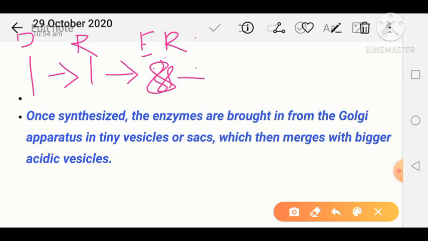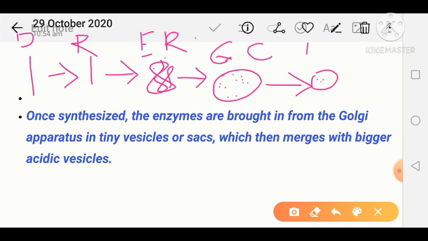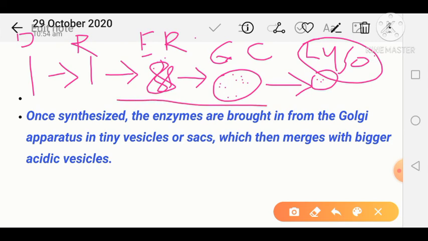Then the lysosomal enzymes move from the endoplasmic reticulum to the Golgi complex in the form of vesicles, and then from the Golgi complex small vesicles are produced, and finally they go on to form the lysosome. So this is the journey of protein from the endoplasmic reticulum to the lysosome.